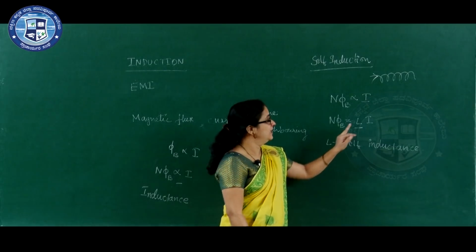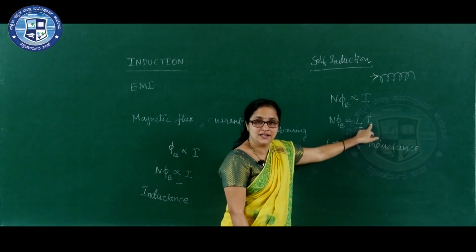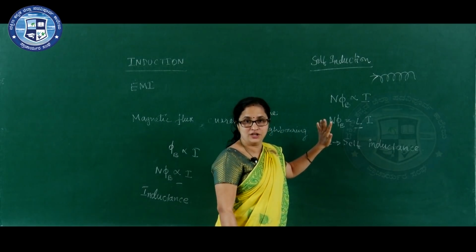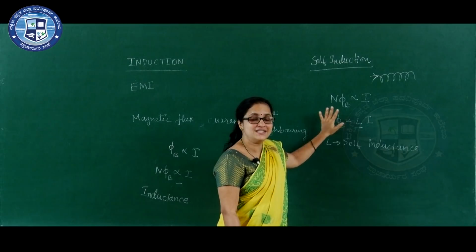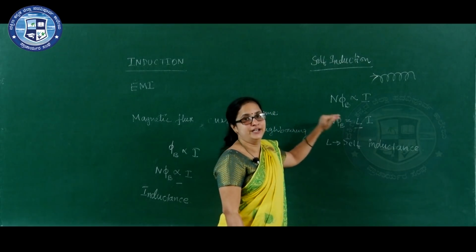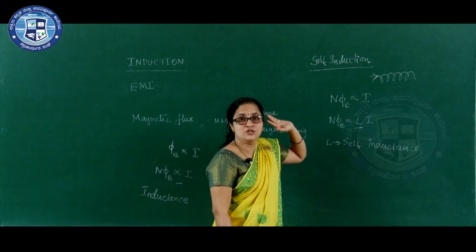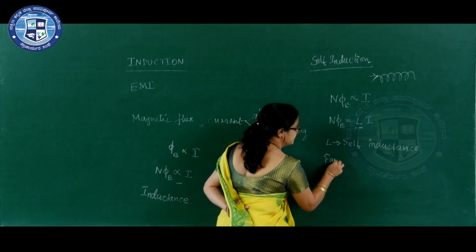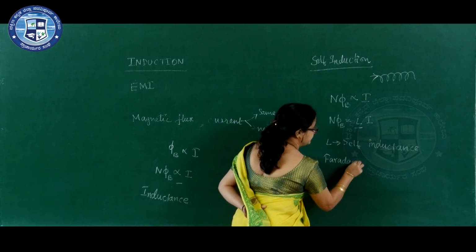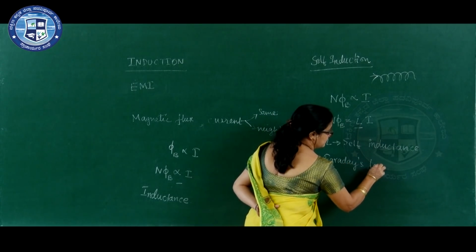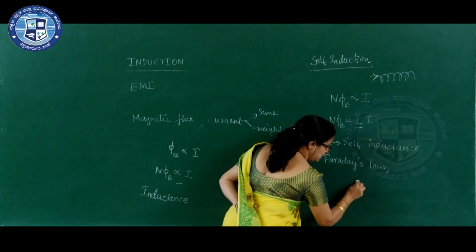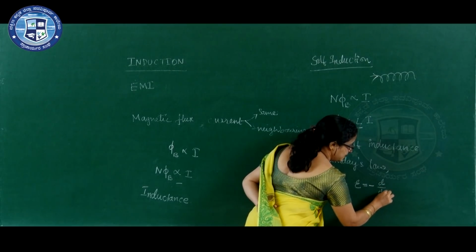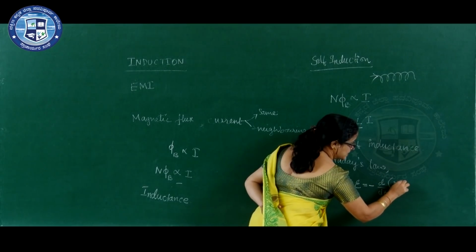Now, we know that if there is a change in the current, there will be change in the magnetic flux linked with the coil. If magnetic flux linked with the coil changes, it induces EMF. So, from Faraday's law, we know the expression: E is equal to minus rate of change in magnetic flux.